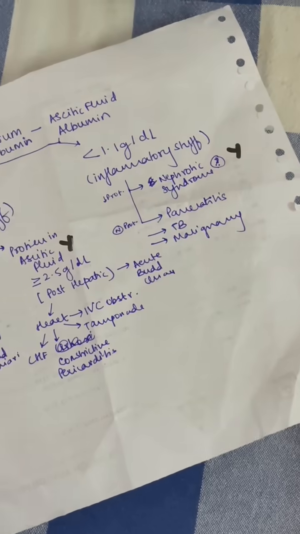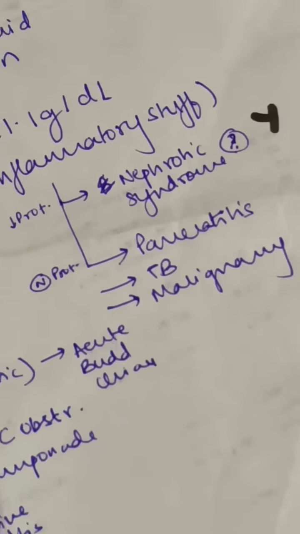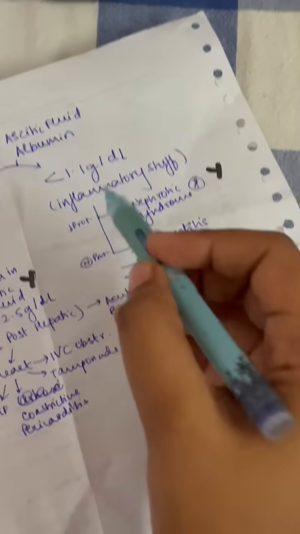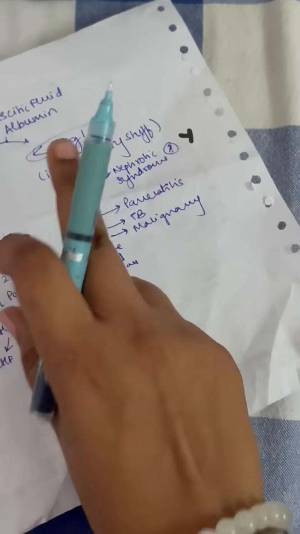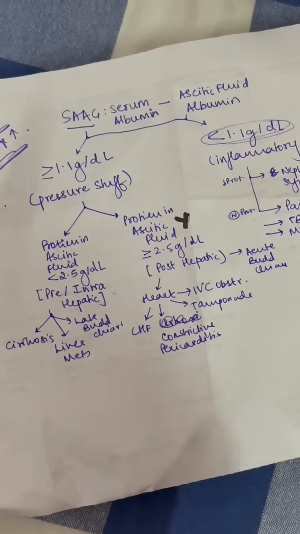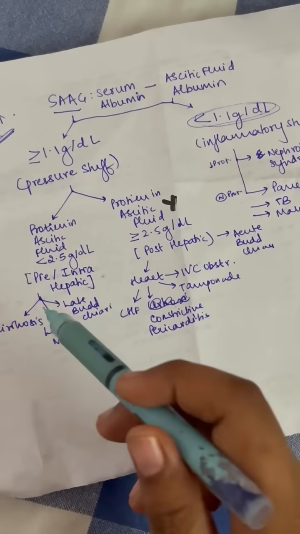Now we answer one more question. Why is nephrotic syndrome included in this? It's because in general in nephrotic syndrome, the total protein is so less that this value becomes less than 1.1. You can further classify this based on if its etiology is cardiac or non-cardiac.